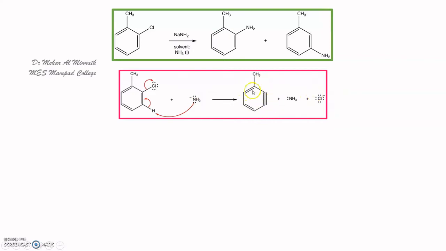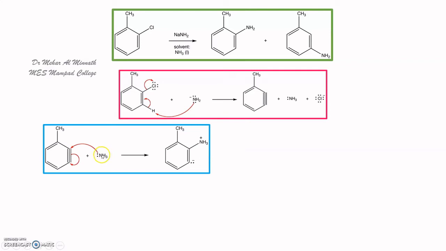Alright, and this is the benzyne with an alkyne or a triple bond on the aromatic ring. Now, once this benzyne is formed, so this is the elimination part, HX has been removed. Next is the nucleophile. Now, the incoming nucleophile can attack either on the ortho position to the methyl group or meta position to the methyl group.